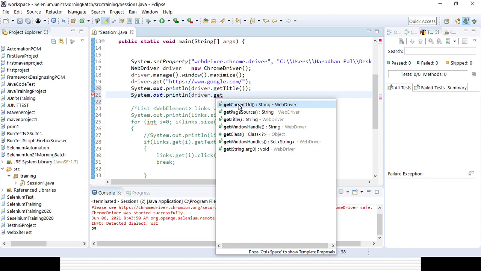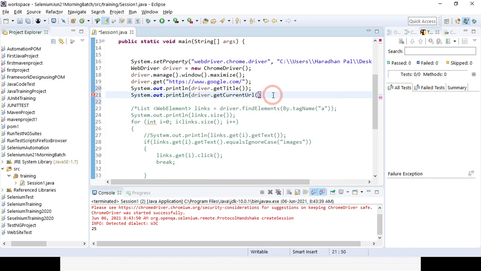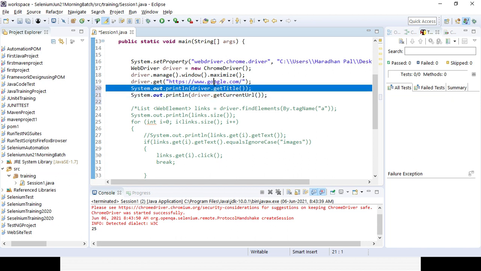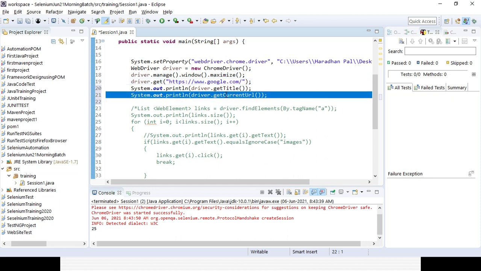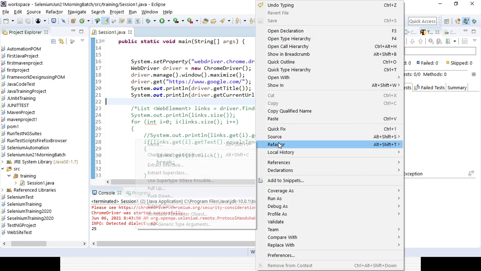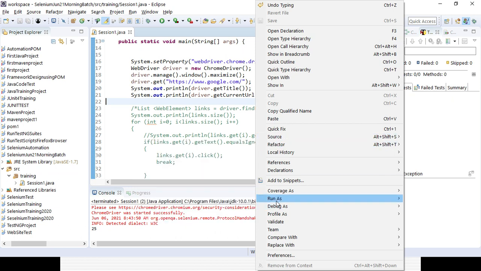Let's try to run it. I also need to give another bracket. You will get the title of the page once the Google page is open. You can print it out in the console with the help of this command. So getTitle, getPageSource, and getCurrentUrl are the three important methods available in Selenium WebDriver.